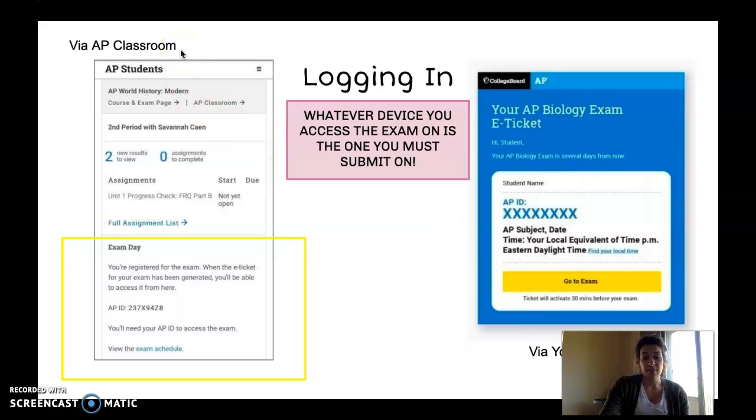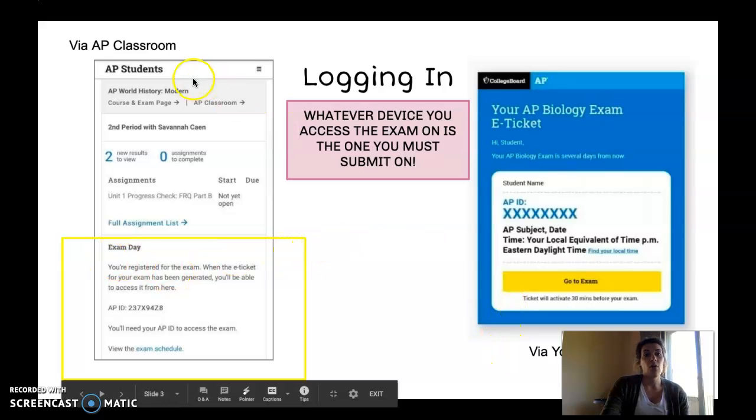If you do not have your email registered correctly under AP Classroom, you can just log into the actual AP Classroom. This is the phone view, but I'm sure it looks very similar to the iPad view as well. From what I have heard, it is very obvious where that exam ticket is going to be. You'll notice that this person's AP ID is right here, and then there'll be a yellow button, much like this one over on the right, that will be linked here for you, and it'll say Exam Day. So again, you can either log in via email or AP Classroom. My suggestion is email because that has had the least complications or problems.